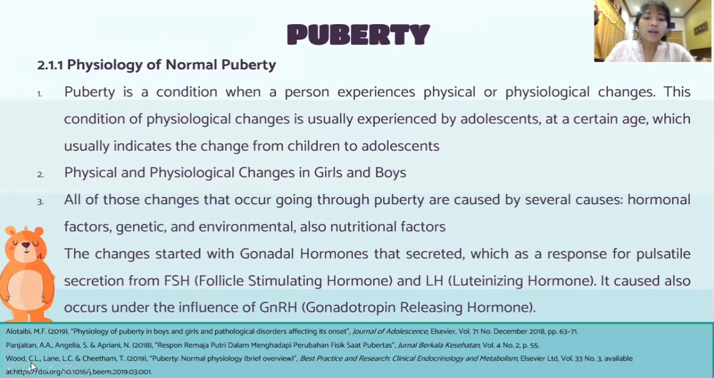The change starts with gonadal hormones that are secreted as a response to pulsatile secretion of follicle stimulating hormone and luteinizing hormone. So it can be concluded that the increased levels of gonadotropin, which are released in a pulsatile manner from the pituitary gland, are the main mechanism that stimulates this transition. Also, changes in central nervous system function and the hypothalamus pituitary occur in the gonad releasing process. This process also stimulates changes in many tissues in our body, such as the genitalia, skin, breast, muscle, brain, and even bone. That's all from me.